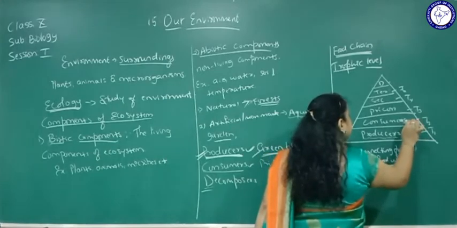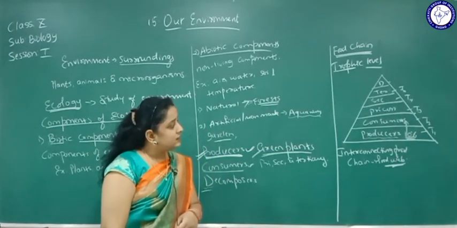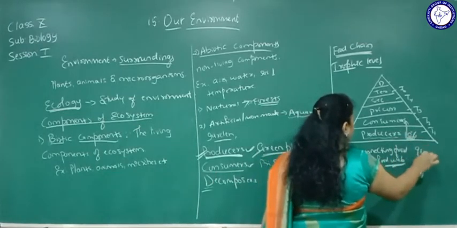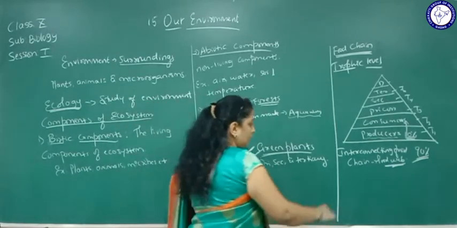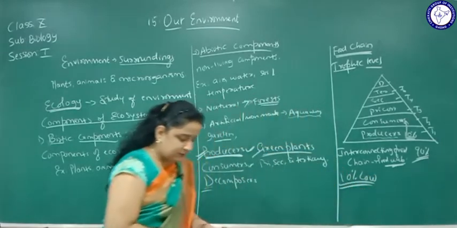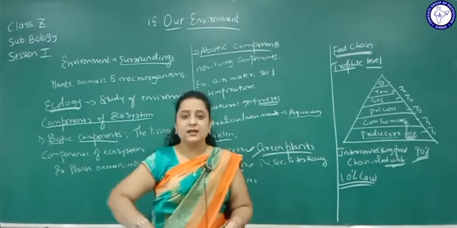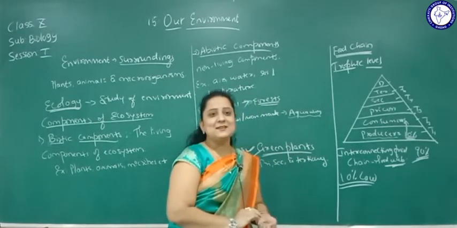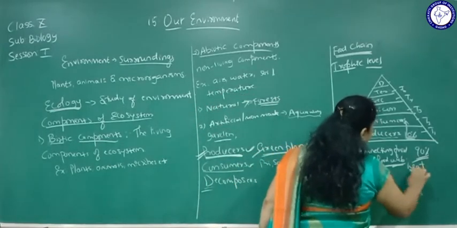So again it decreases here. As it goes through different trophic levels, the energy decreases. So you can say the flow of energy is unidirectional. Only 10% is utilized by plants to prepare food, and the remaining 90% of energy is lost as heat. So it is called the 10% law. We will study the 10% law again in higher classes. What is the meaning of the 10% law? Only 10% of the total energy in the entire ecosystem is utilized by organisms to prepare food, and the remaining 90% is lost as heat. That is called the 10% law.